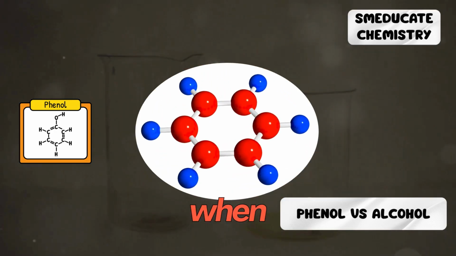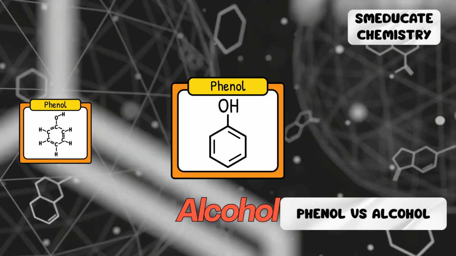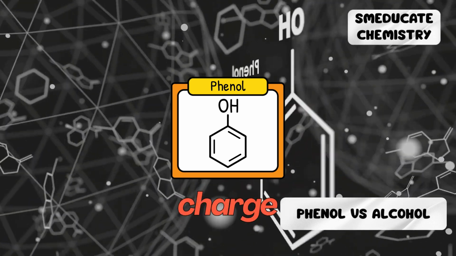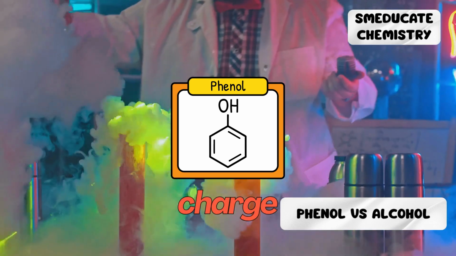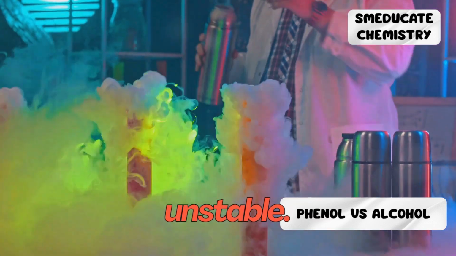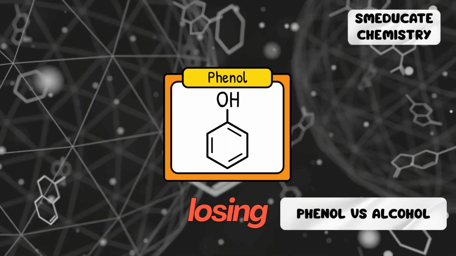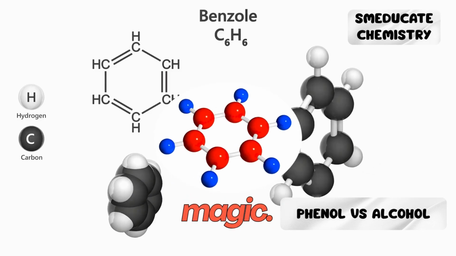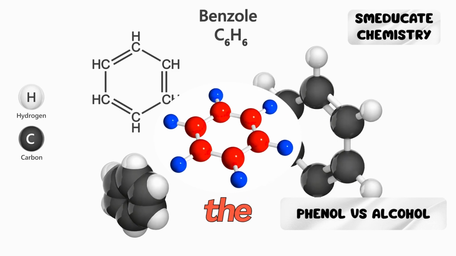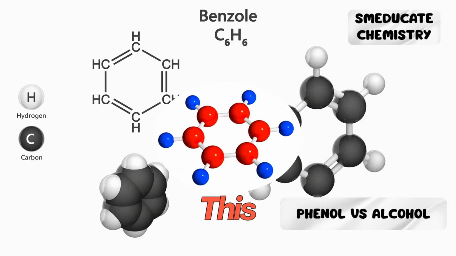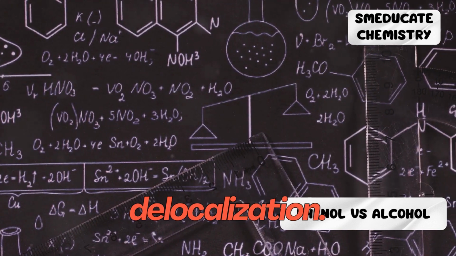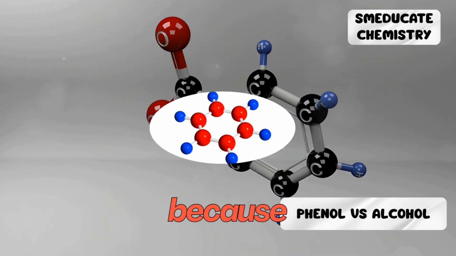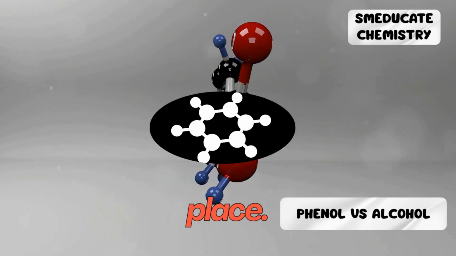Let's see what happens when each donates a proton. Alcohol loses its proton and becomes an ethoxide ion with a negative charge stuck on the oxygen. That charge is uncomfortable and unstable. Phenol, after losing its proton, forms a phenoxide ion. Here's the magic. The benzene ring lets the negative charge spread out. This sharing of charge is called delocalization. The phenoxide ion is much more stable because the charge isn't stuck in one place.